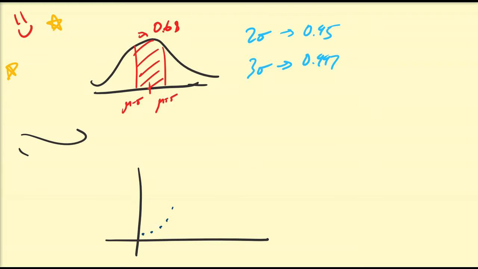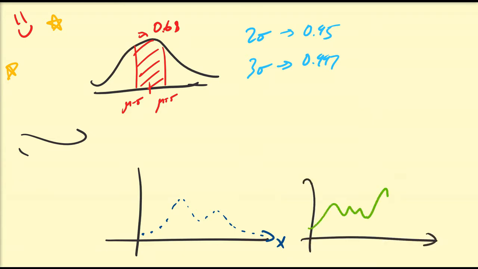So in this video, we're going to be looking at distributions that are not necessarily symmetric or not symmetric at all. For example, you can have some distribution that looks like that for the discrete variable case, or you could have something that is extremely continuous and not normal at all. So we'll discuss a theorem that is used to approximate the probability that you're within some standard deviations from the mean of non-symmetric distributions.